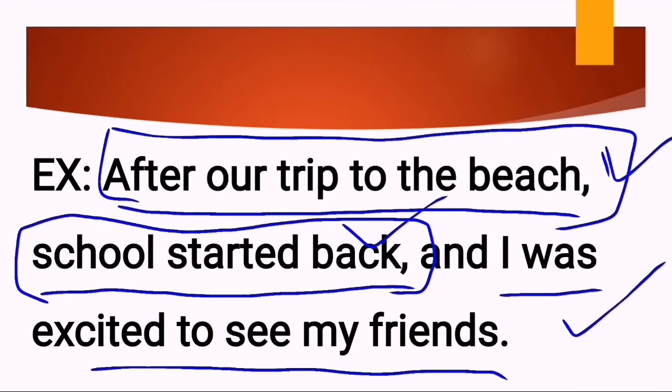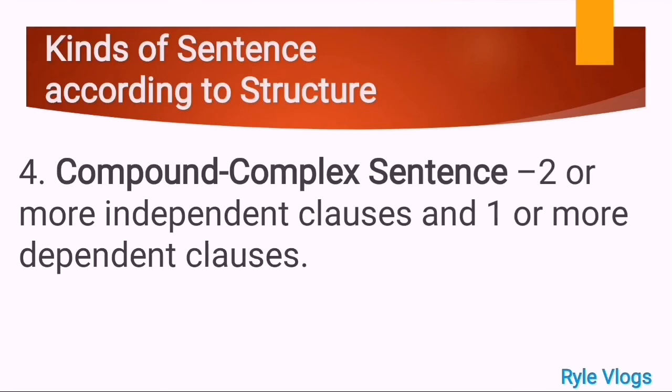Very good. And lastly, we have here compound complex sentence. Before we're going to discuss the last kind of sentence according to structure, let us recap the first three kinds of sentences according to structure. We have simple sentence, one IC and no DC. We have compound sentence, two ICs or independent clauses and no DC or dependent clause. And the third one, we have complex sentence. We have one IC, one independent clause, and one or more dependent clauses.